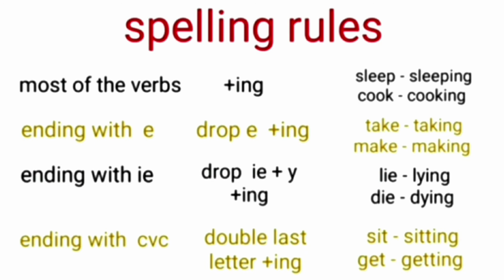In verbs ending with CVC, here CVC stands for consonant, vowel, consonant, we double the last letter and add ing. For example, sit becomes sitting and get becomes getting by doubling the t.